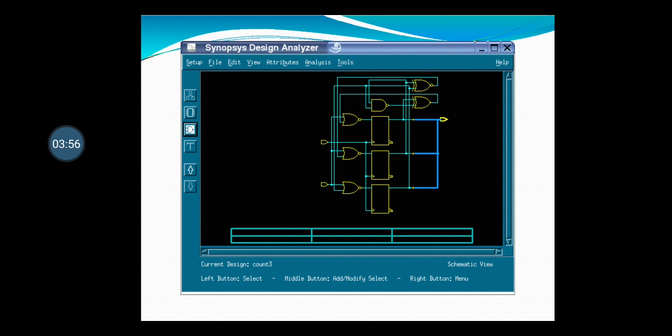Here you can see the Synopsys Design Analyzer. Whatever idea you have, after the idea you put it on this specification sheet. There you have a block diagram specifying the input and the output, and then comes the logic diagram. Here you can see this is an EDA tool in which you can see the logic circuits and the connections.